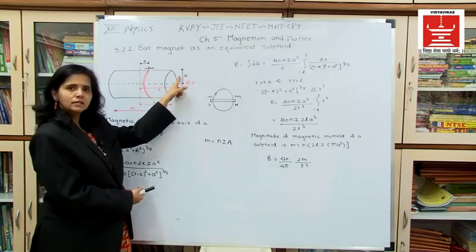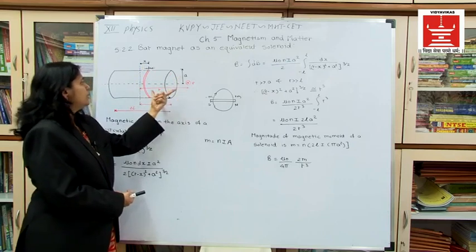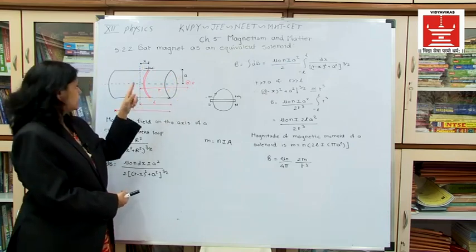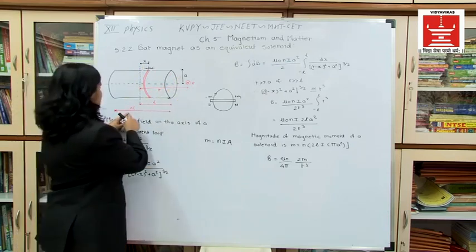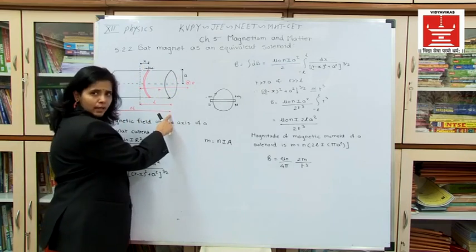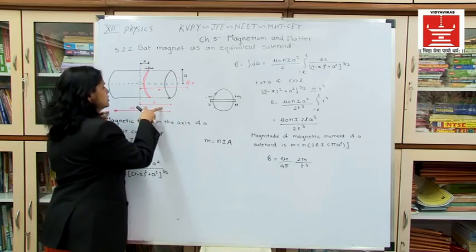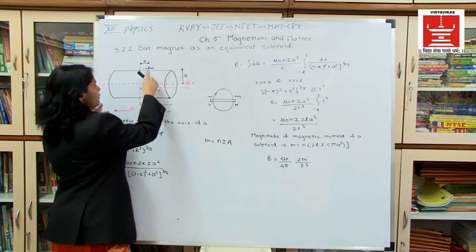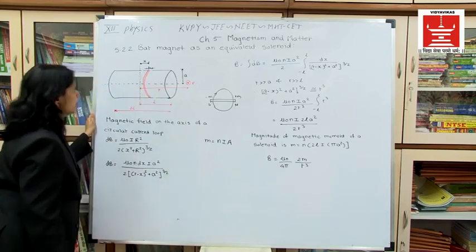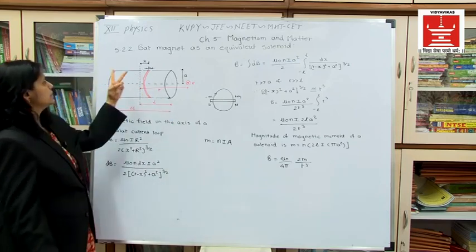So a is its radius, point P is at a distance r from its axis, the length of the solenoid is 2L, right? So this distance will be half, that will be L, and we have considered a dx current carrying loop, a small distance, and it is at a distance of x.